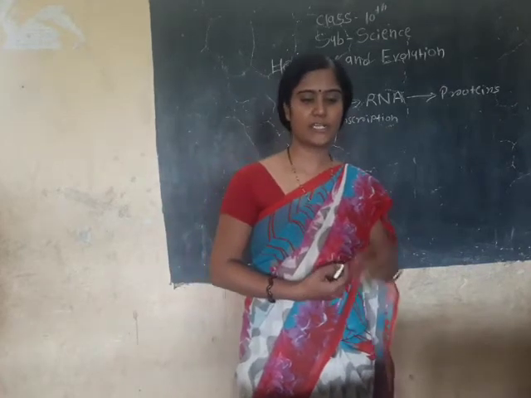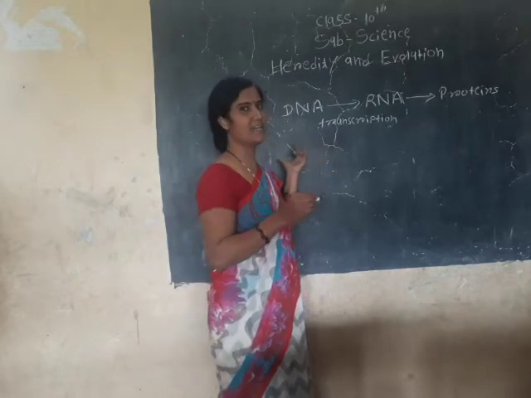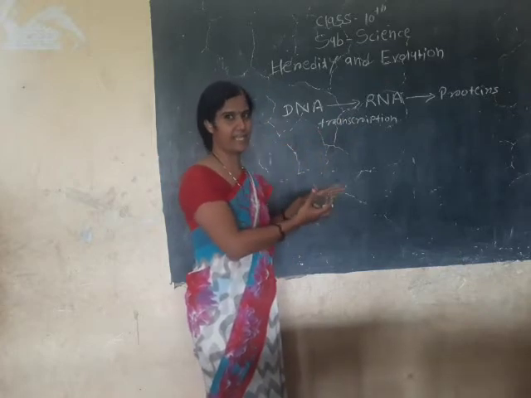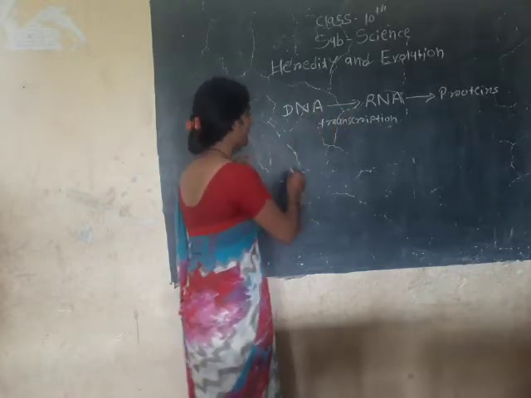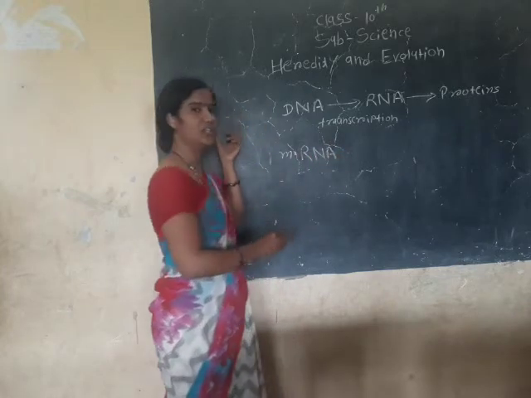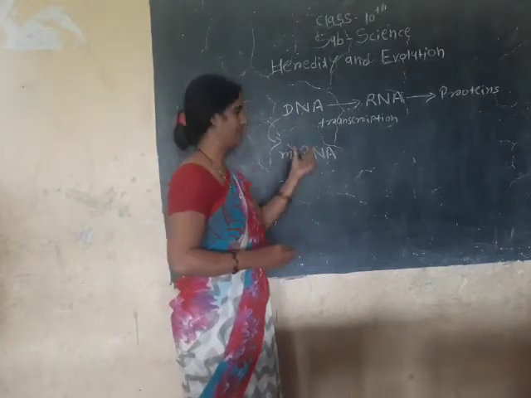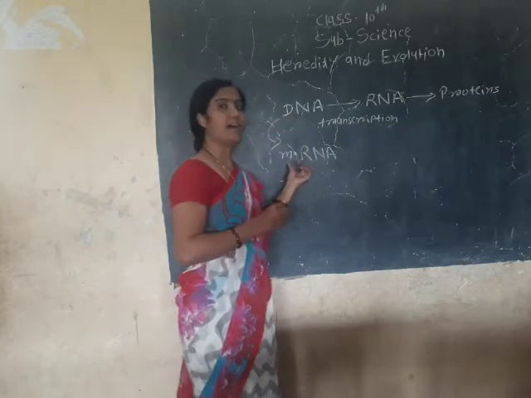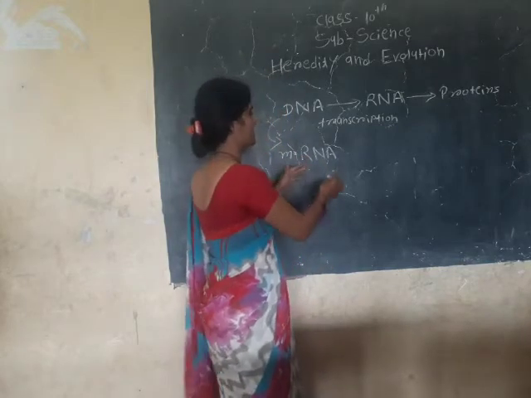The mRNA formed in the nucleus comes into the cytoplasm. Firstly, you know very well the DNA is present in the nucleus and mRNA takes the information from DNA. That's why the mRNA is also present in the nucleus, that takes the information that is present on DNA. That means mRNA is formed in the nucleus and comes into the cytoplasm.